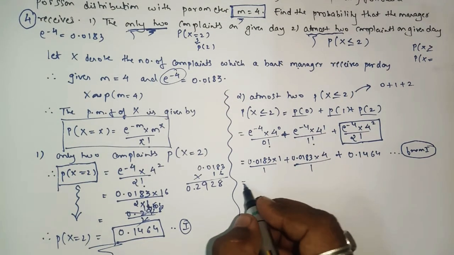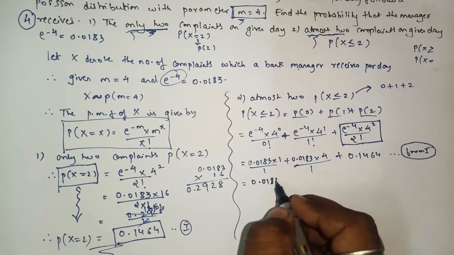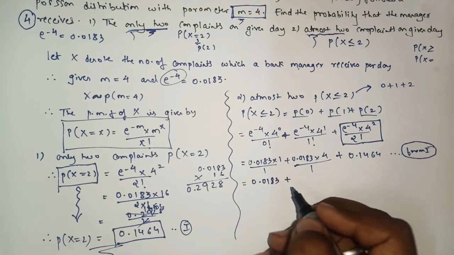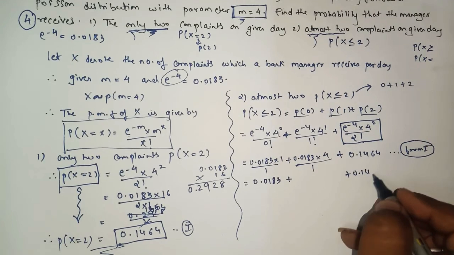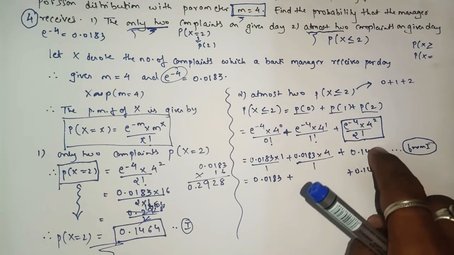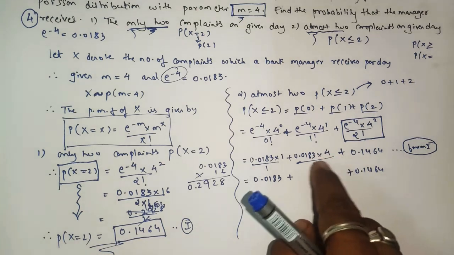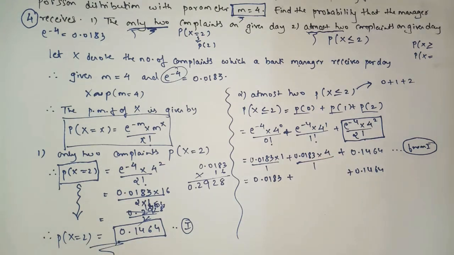Understood? After this, when you solve this part, you will get 0.0183 into 1, the same answer, and this section will also be the same as this value, the answer we got from the previous question. As we already have the value of p of x equals 2. Yes or no? Simply multiply here and check what answer you will get.